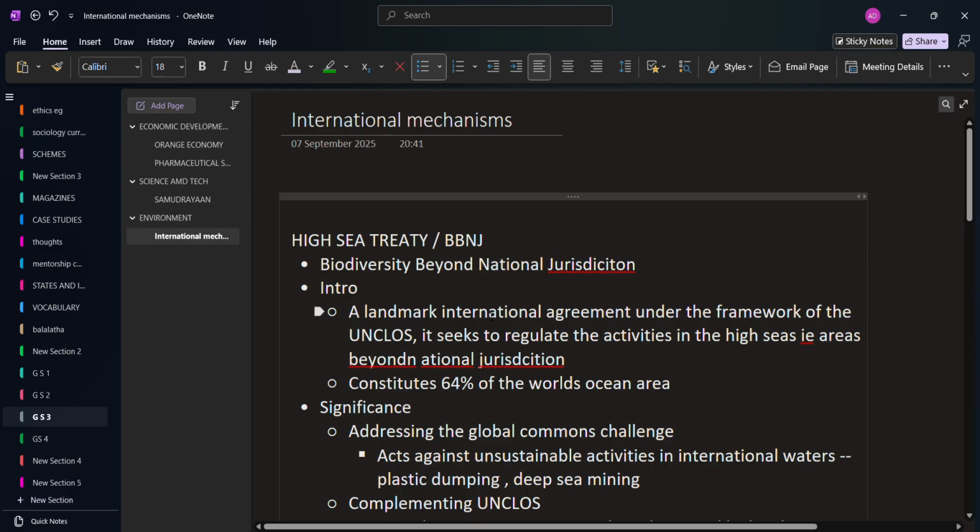Hello friends. So today we will be discussing a topic from the GS3 environment paper which comes under the international mechanism. The topic is the High Seas Treaty, or the Biodiversity Beyond National Jurisdiction Treaty, the BBNJ. So before entering the topic directly, let's analyze the PYQs and what questions were coming from the international mechanism on the environment paper, that's the GS3 paper.